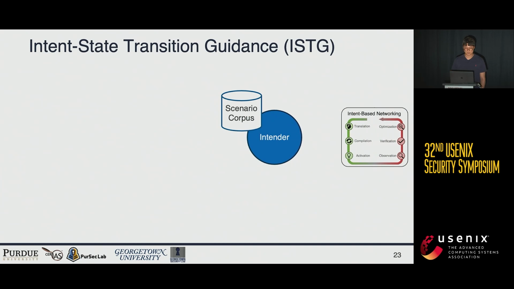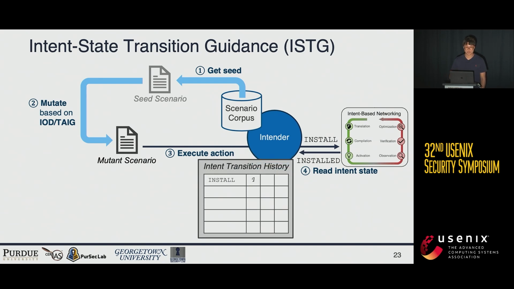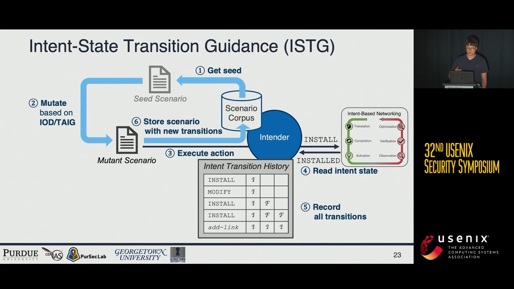ISTG works as follows. First, Intender gets the seed from the corpus and mutates it based on our generation policy. Then it executes each action in the scenario, for example, installing a new intent, then gets the final intent state, such as installed. Then Intender records this action and intent state into the history while running the whole scenario. If there is a new transition in the history, Intender stores this scenario into the corpus and keeps fuzzing while finding new bugs.